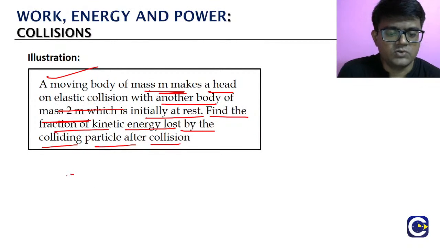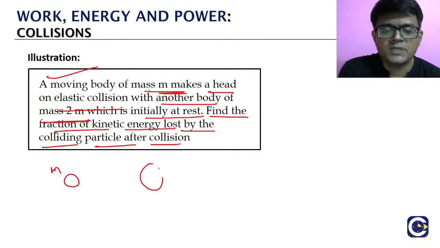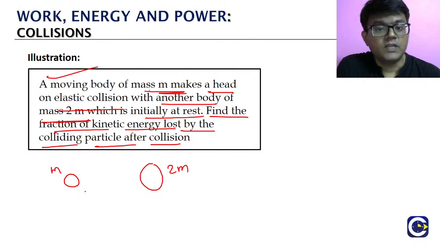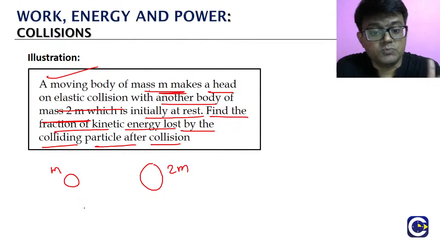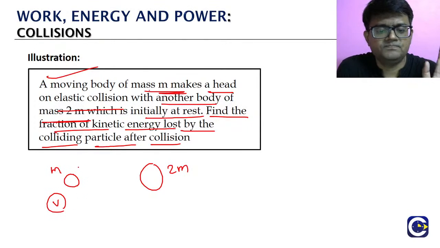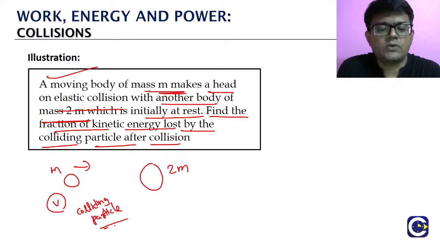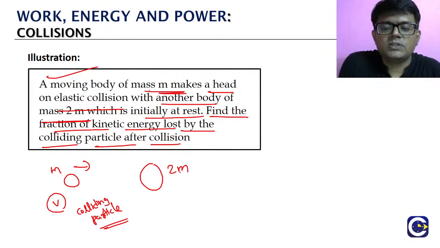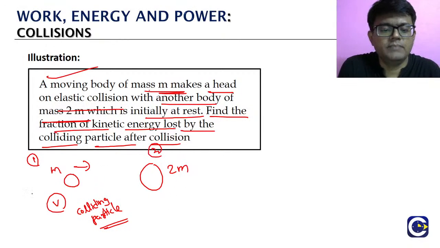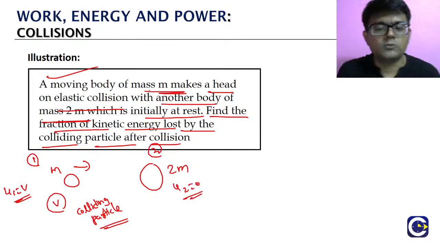Means what? Look at this now. This is the m. This is 2m. We don't even know what is the velocity with which m is moving. So let us say v is the velocity. This one is the one that is coming and colliding. That's why we call it the colliding particle. Colliding particle means mass m, because that is the one coming and colliding. The other is initially at rest. We'll take m as particle 1, 2m as particle 2. Means here u1 we will take as v, u2 will be equal to 0.